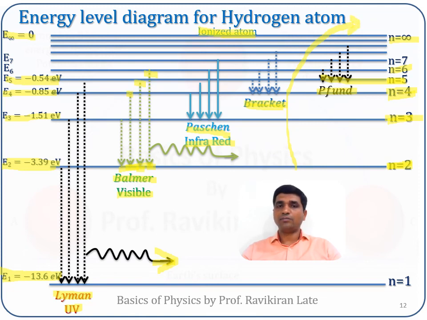For the electron to move outside the nuclear potential, plus 13.6 electron volt of energy is required to remove an electron from the first orbit. If the same electron has to be removed from the second orbit, then plus 3.39 electron volt energy is required to remove that electron from the atom. That energy is called the binding energy of an electron.